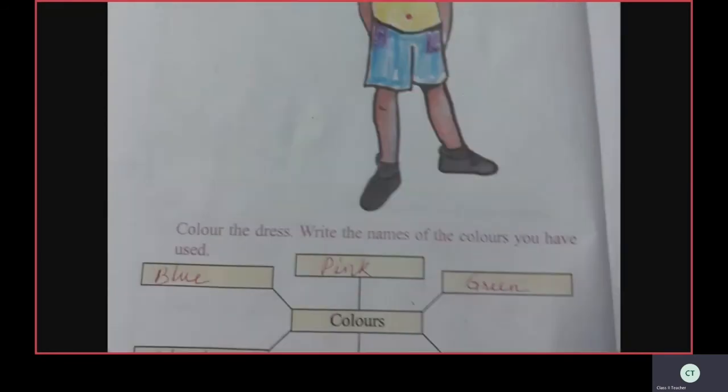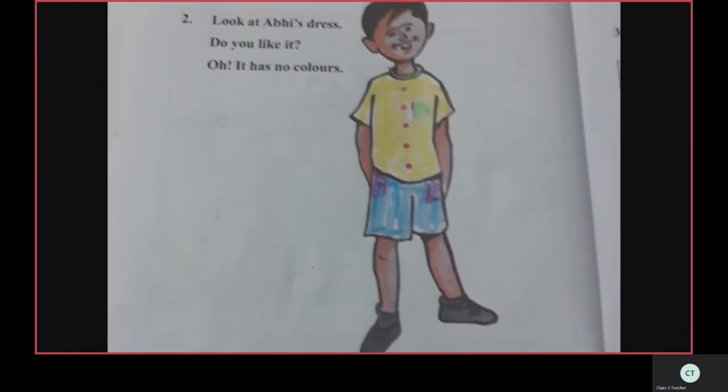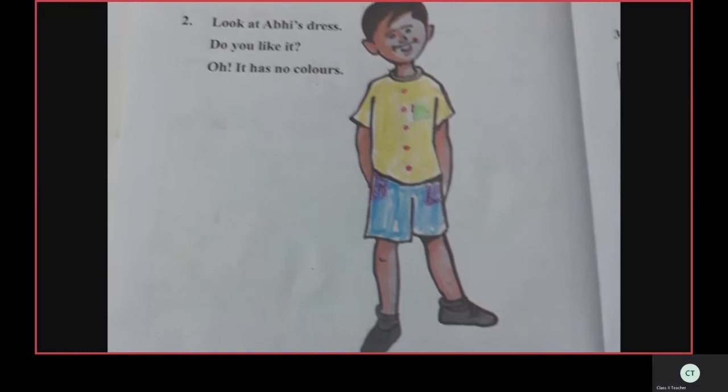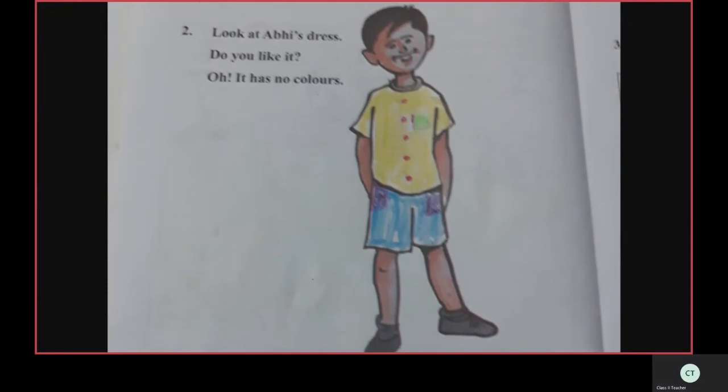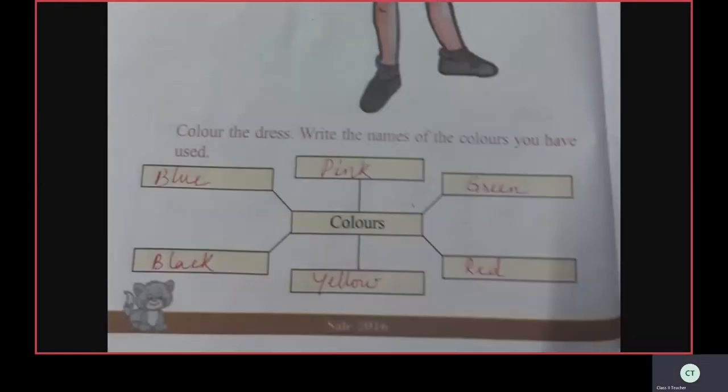Okay, see how I colored? It's looking very neat, no? You also color it like this. Draw one pocket, draw the buttons, draw two pockets. Okay, children? And write the colors' names.